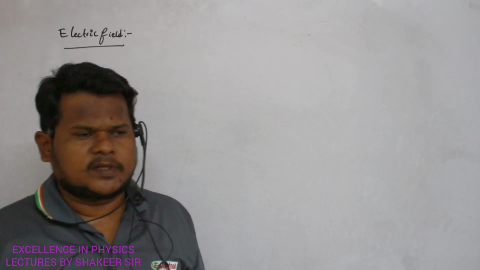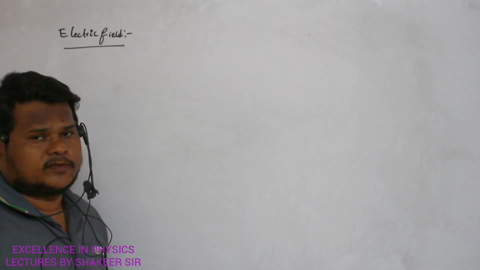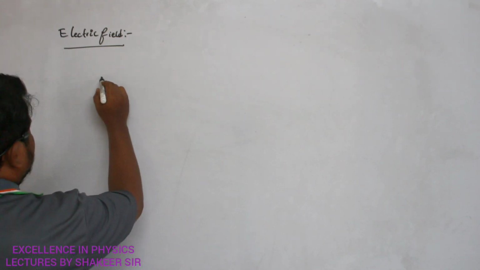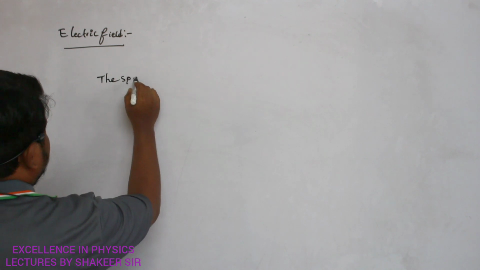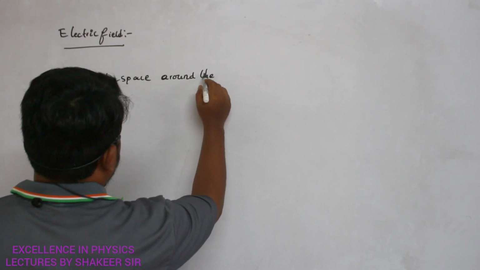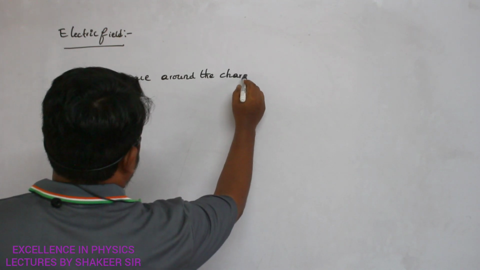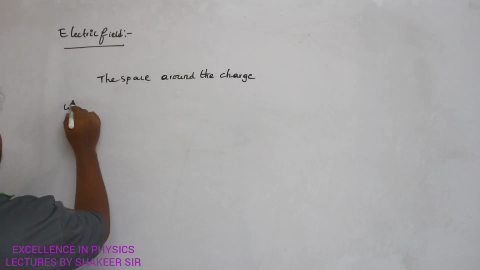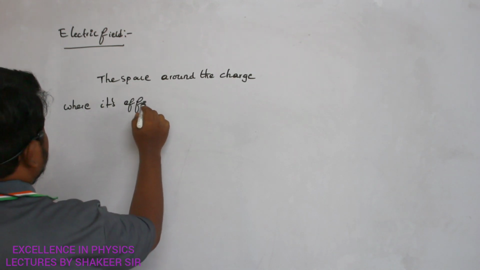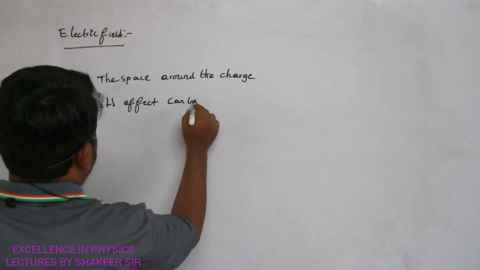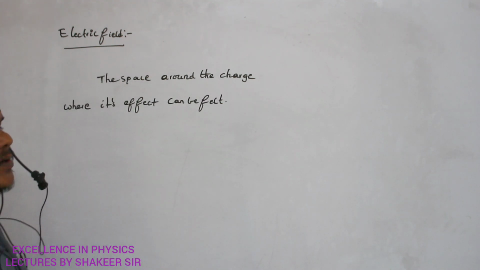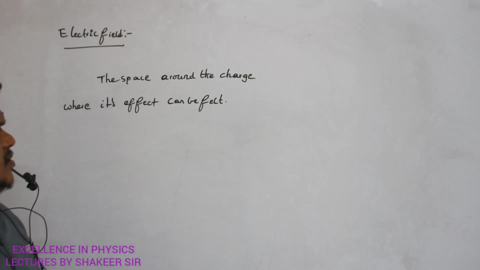Dear students, now let us define the concept of electric field. So how can I define electric field here? The space around the charge, where its effect can be felt, is called as electric field. Clear? So what is the meaning of this one?